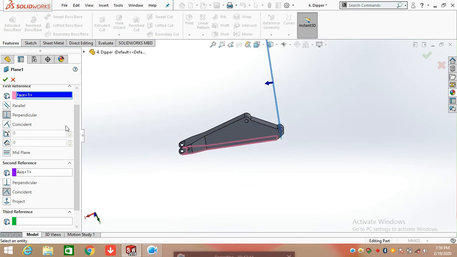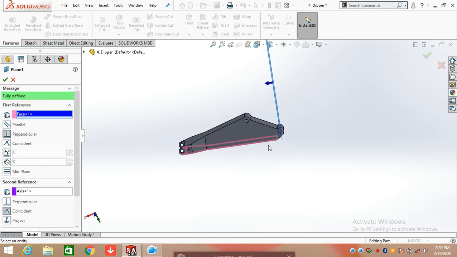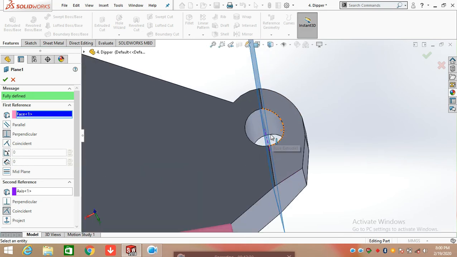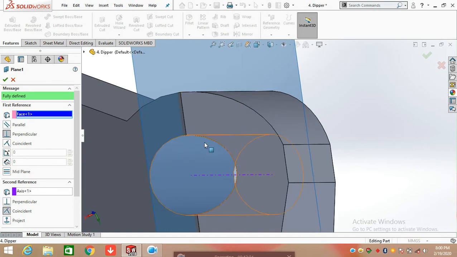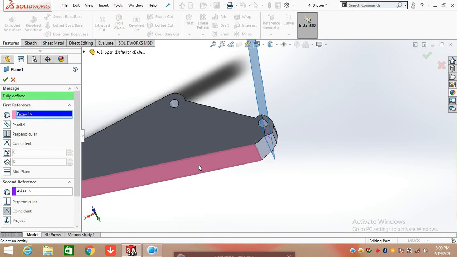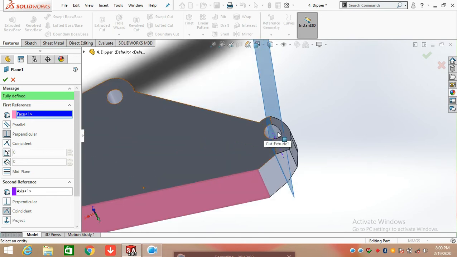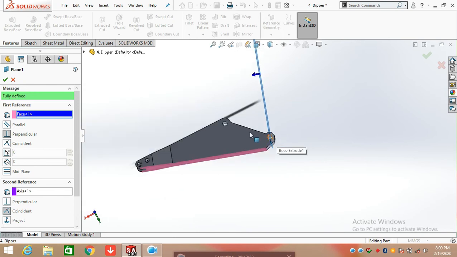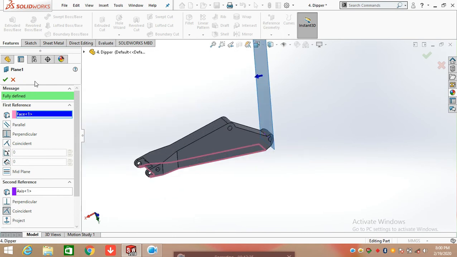So this plane is created with the reference of this face, and second one reference is the axis of this line. The first reference is face and second reference is axis of the circle. Click OK.